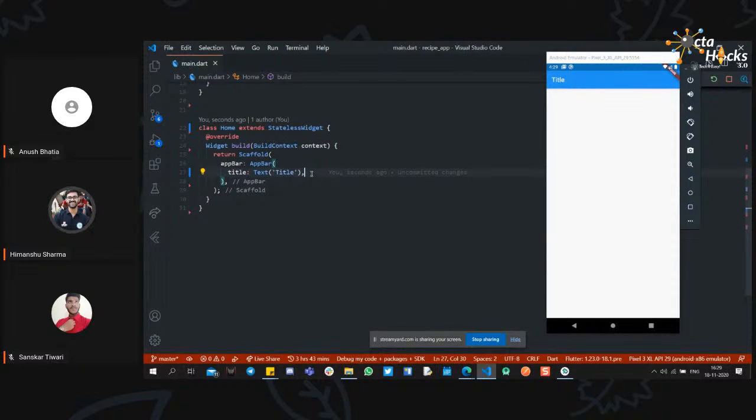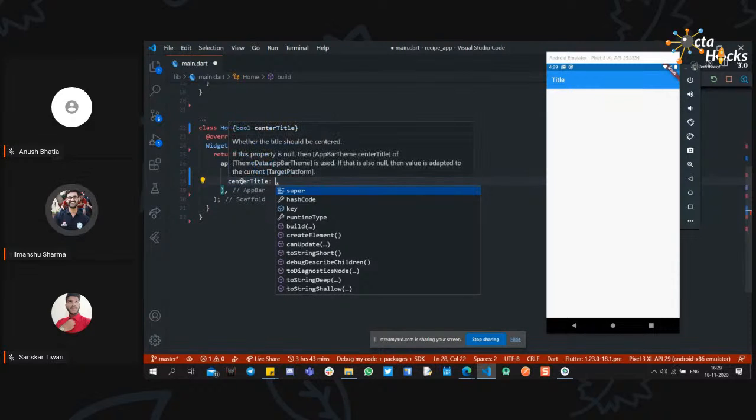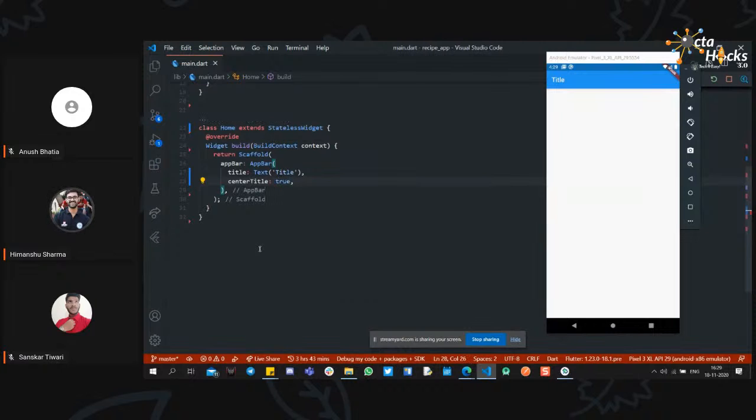Now we want to align the title at the center of the app bar. The app bar already has a property called centerTitle, and you can hover over it and check the type. It is a bool type, so you can just add true, and if you save it, it will display the title at the center of the app bar.